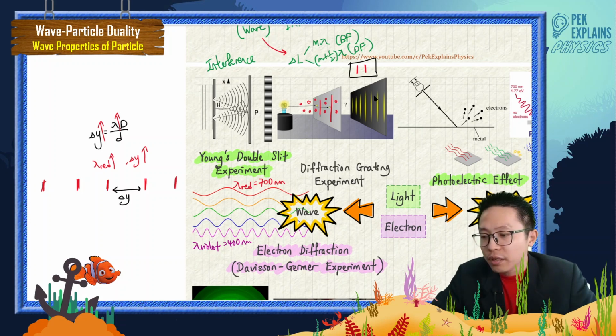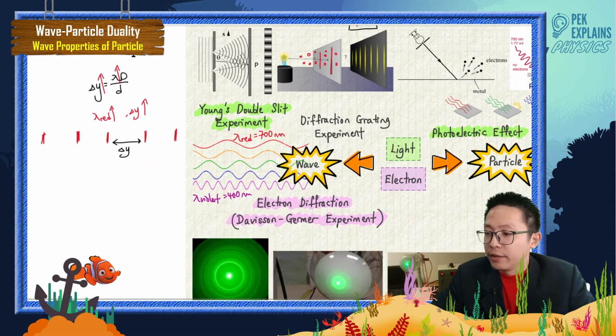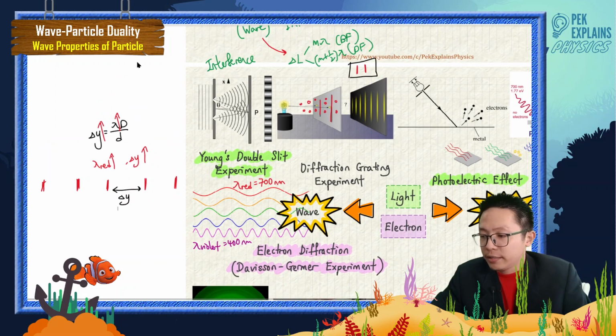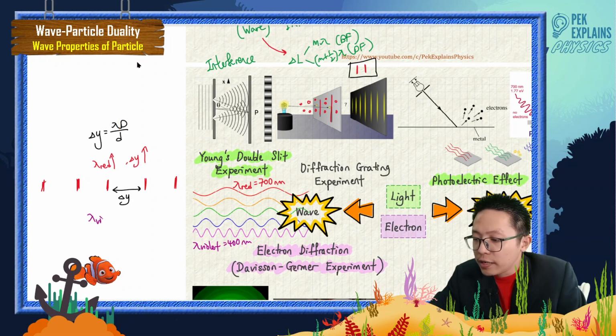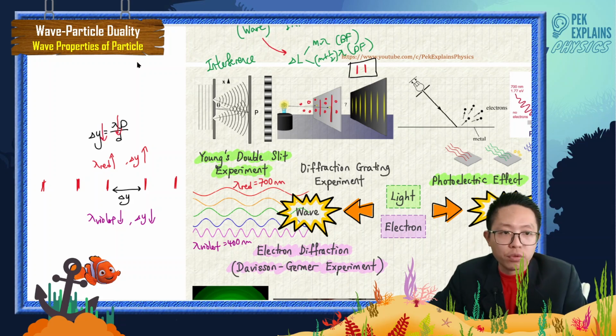If you are using violet light, which has a very short wavelength, the delta y should be small. That means if the wavelength is very small, you should get a small separation between fringes.